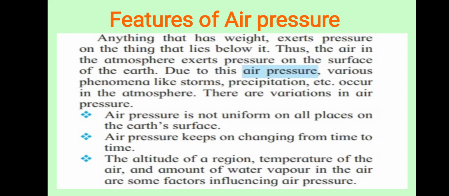The air pressure is not uniform in all places on the earth's surface. Air pressure keeps changing from time to time. The height of a region, the temperature of the air and the amount of water vapor in the air are some factors influencing the air pressure.